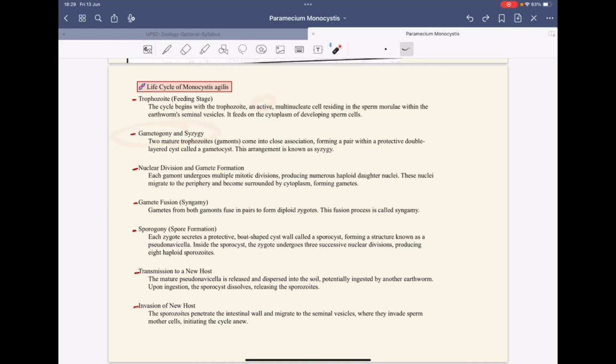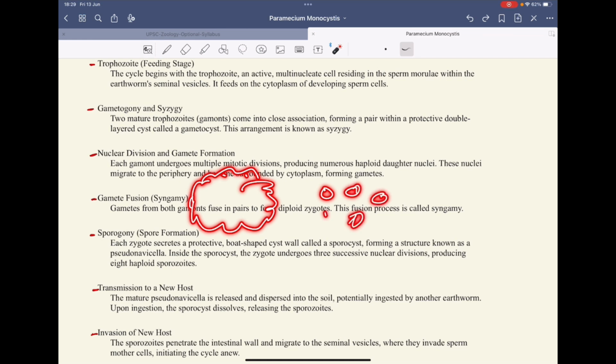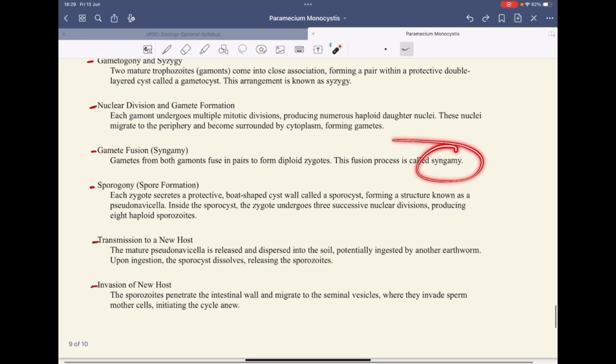Then gametogony, syzygy: I told you that these two mature trophozoites come close to each other and form the gametocyst. Inside the gametocyst, there are gametocytes. This arrangement is called syzygy. Then there is nuclear division. There is formation of multiple nuclei that further divide into small isogametes. Isogametes are similar looking gametes. These isogametes then fuse together to form the zygote. This process is called syngamy.